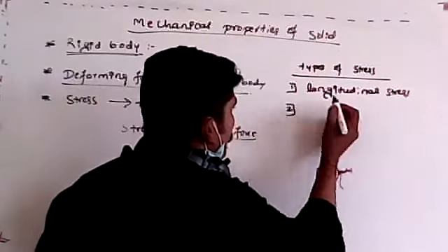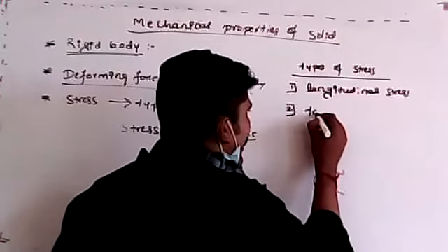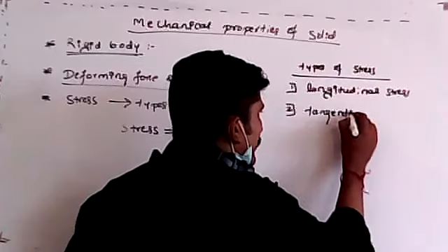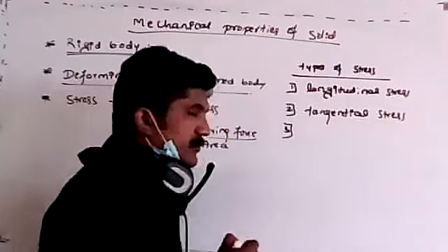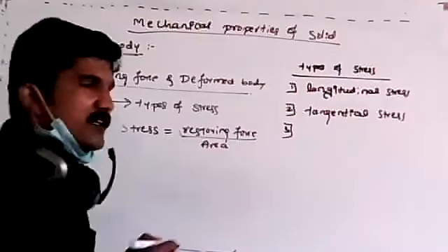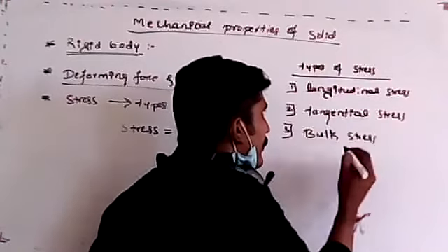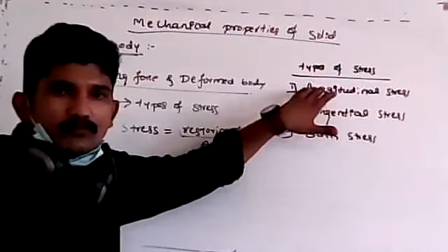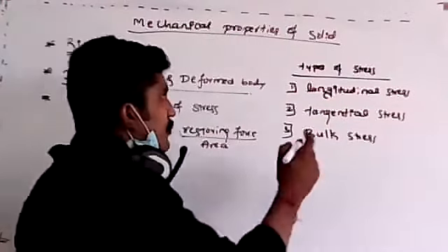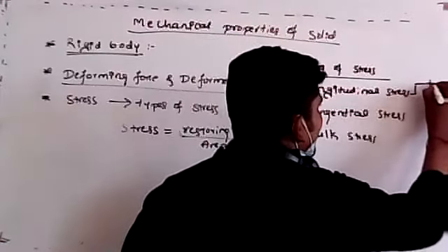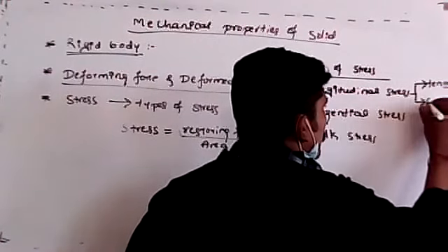Yes, longitudinal stress. Then one more is tangential stress, and the last one is bulk stress. Remember, longitudinal stress is related to length. So we can say there are two types: one is tensile stress, and one more is compressive.